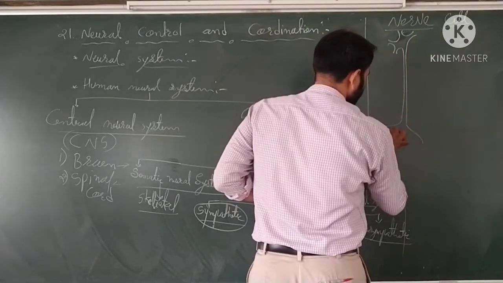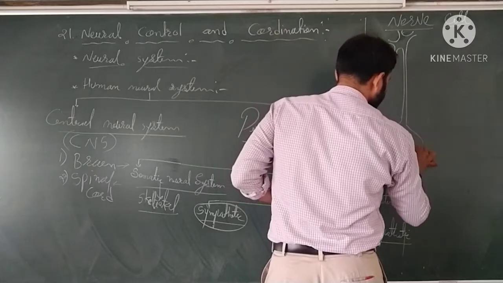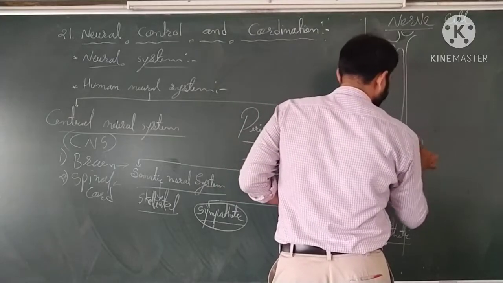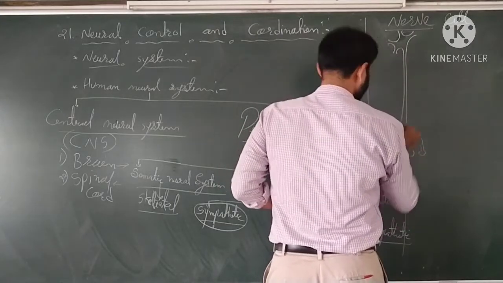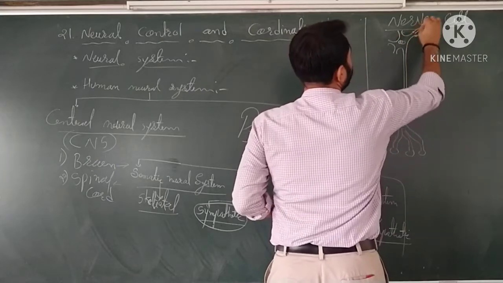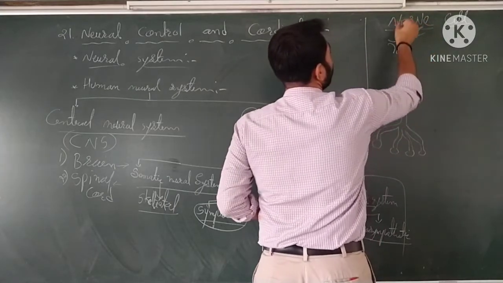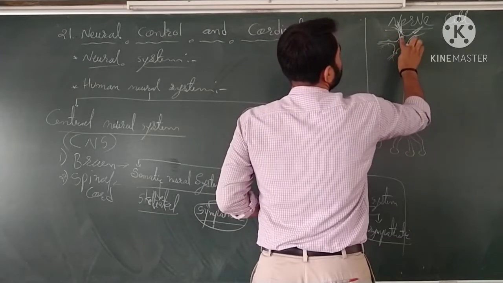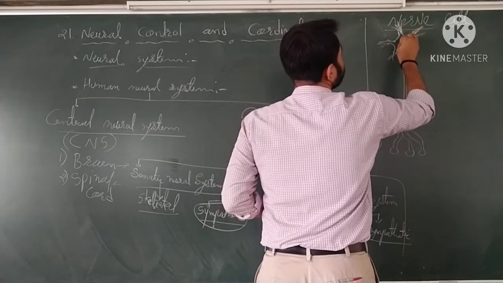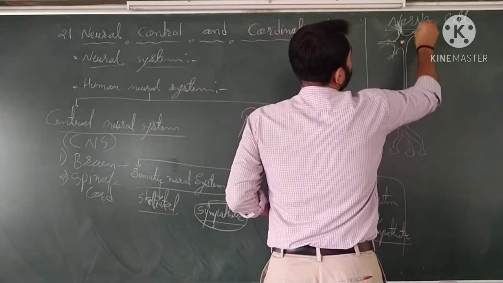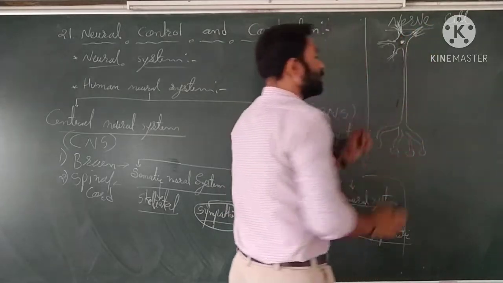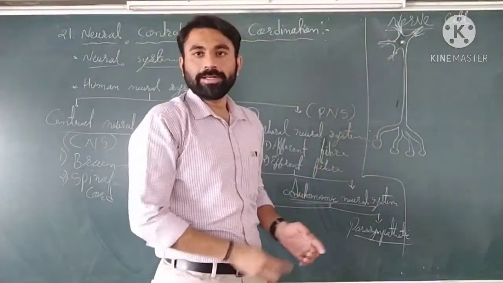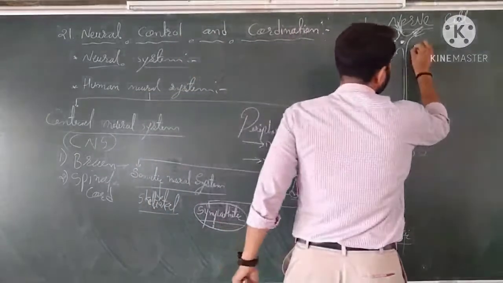Okay, so you can draw the nerve cell like this. In the upper part we have so many fibers, with the nucleus, and a single fiber which is long, elongated, is known as the axon.